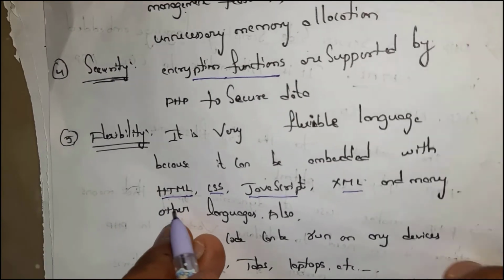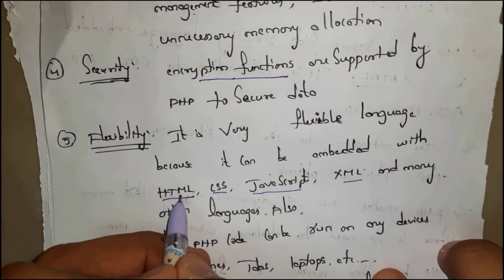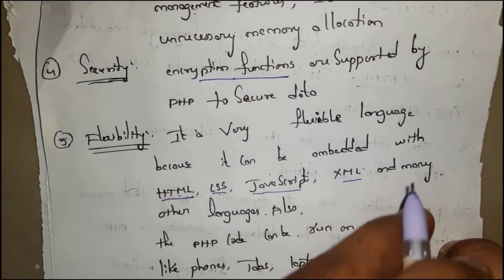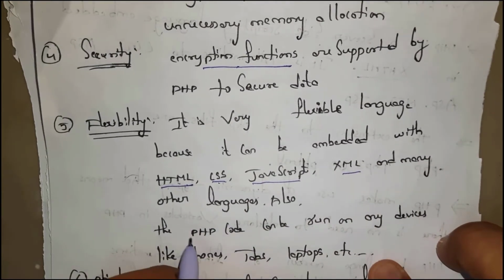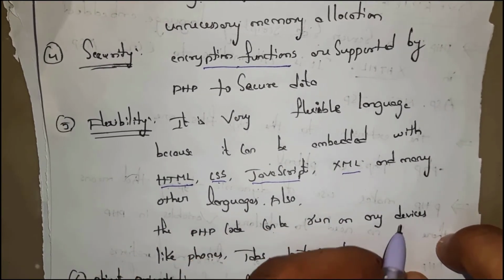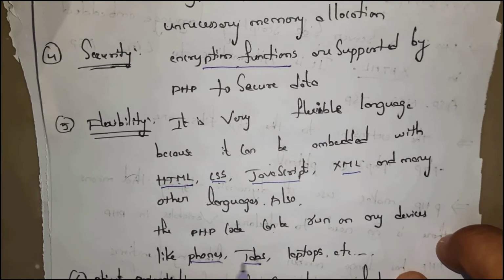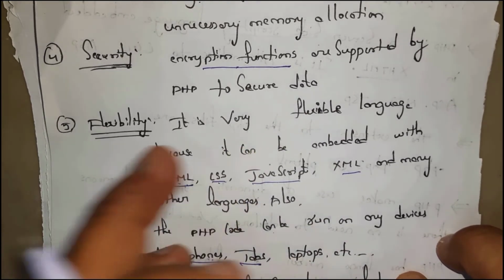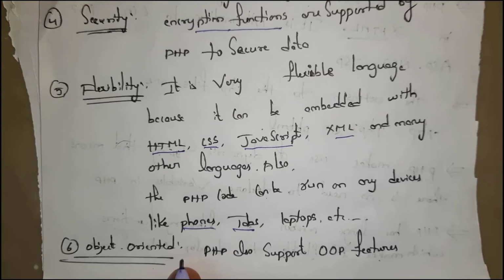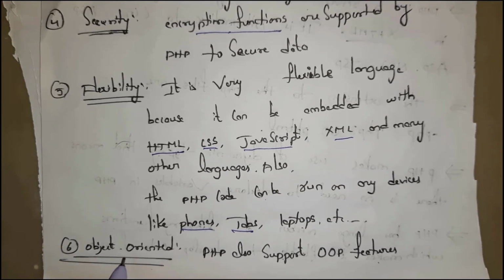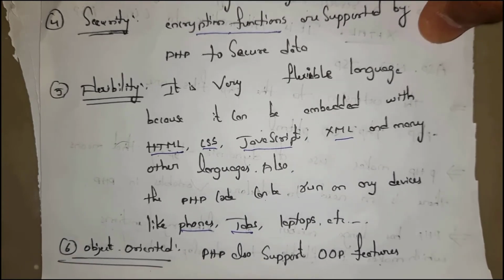The PHP code can be run on any device like phones, tabs, laptops, etc. So PHP is flexible. Next is object oriented. PHP also supports object oriented features.